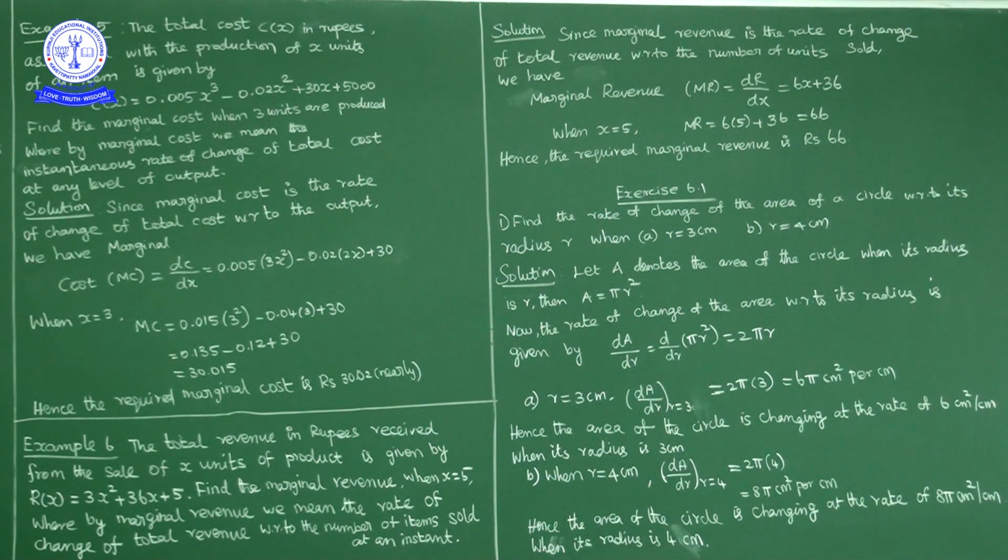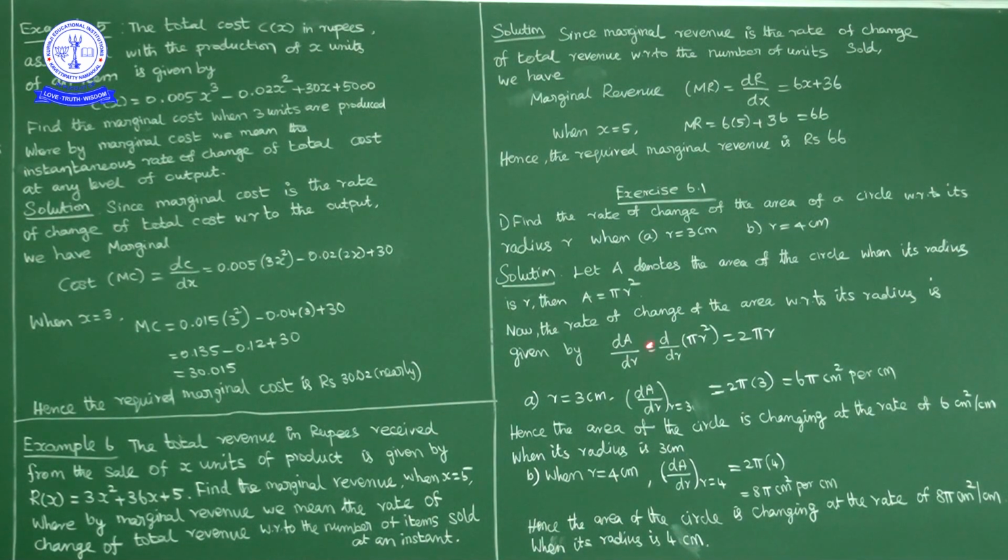When radius is 3 centimeter. Okay, second case, when r is equal to 4, area of circle is changing at the rate of 8 pi centimeter square per centimeter when radius is 4 centimeter. Okay, now here the first question is: find rate of change of area of circle with respect to radius. Area of circle formula is pi r square where r is radius. Rate of change of area of circle with respect to radius means dA by dr we have to find. First case when r equal to 3, second case when r equal to 4.